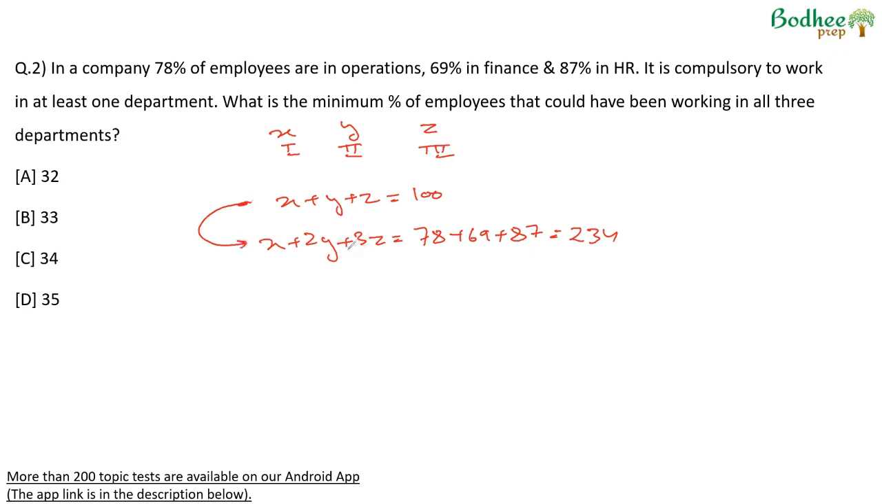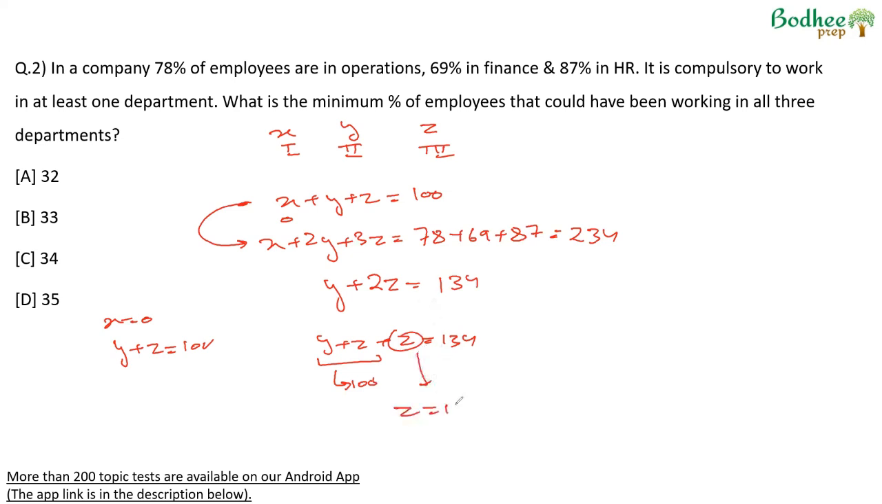Subtracting the first equation from the second one, X minus X, 2Y minus Y is Y, 3Z minus Z is 2Z. This is equal to 134. Now we have to minimize Z. We know that if X is 0, Y plus Z will be 100 from here. If we substitute that, Y plus Z is 134. The maximum value Y plus Z can take is 100, and therefore the minimum value Z will take is 134 minus 100, which is 34.